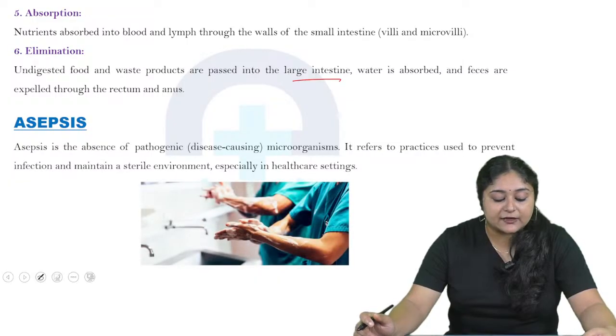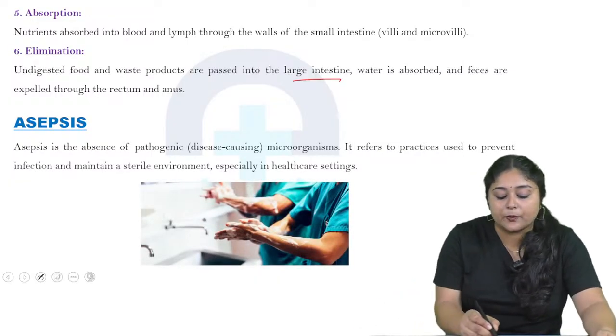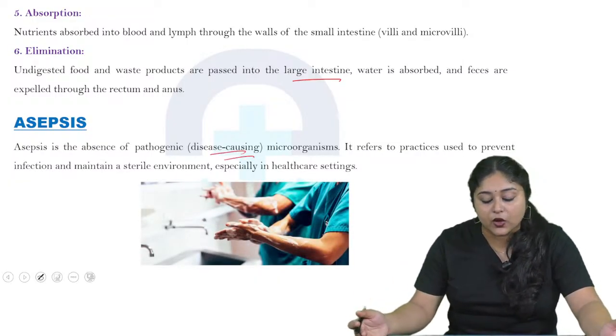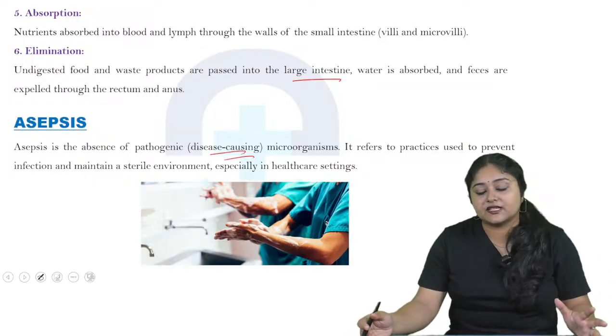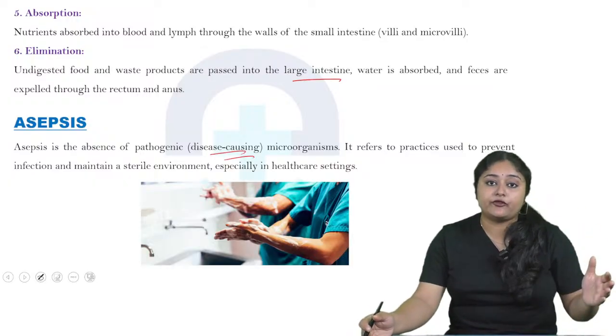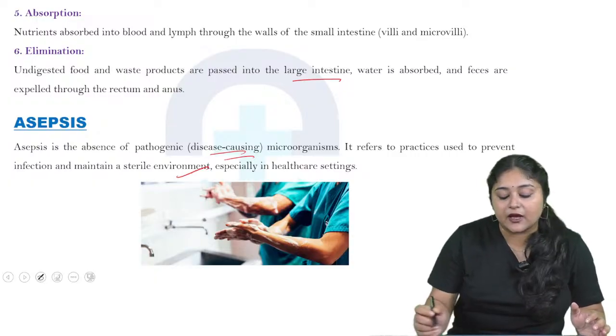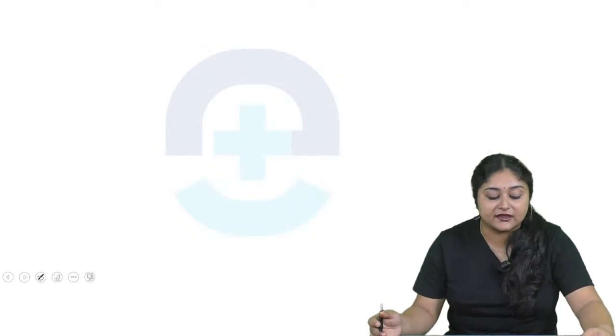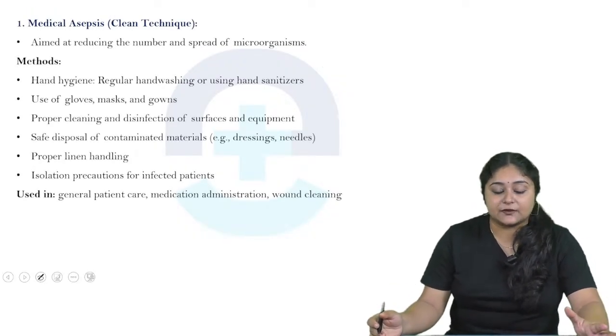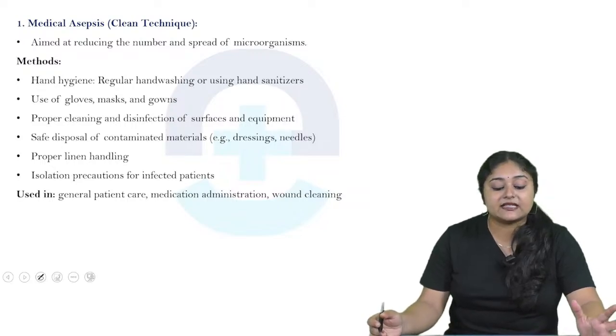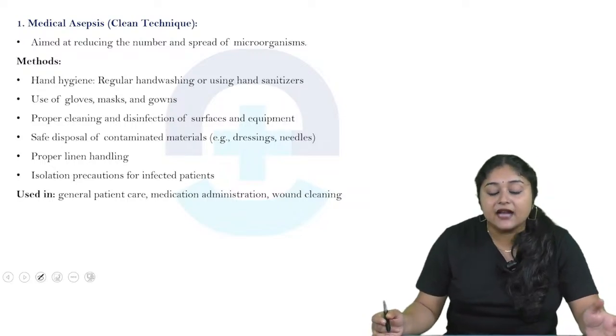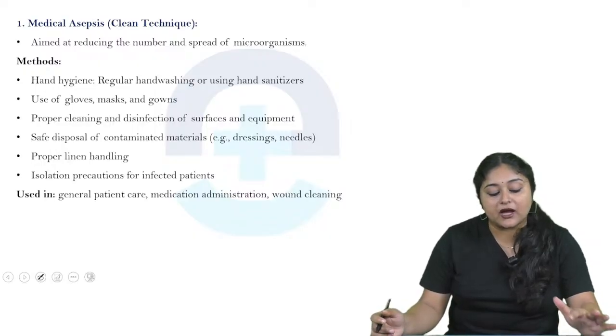Now come to asepsis. Asepsis is the absence of pathogens, disease-causing microorganisms, and mainly refers to practices used to prevent infections and maintain a sterile environment, especially in healthcare settings. Now come to medical asepsis, or the clean technique. It mainly aims at reducing the number and spread of microorganisms. What are the methods?